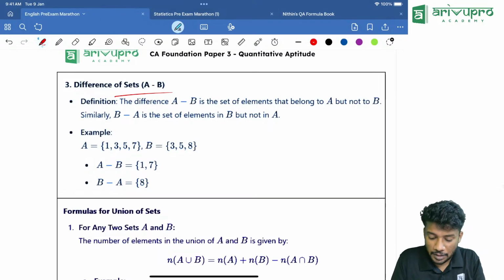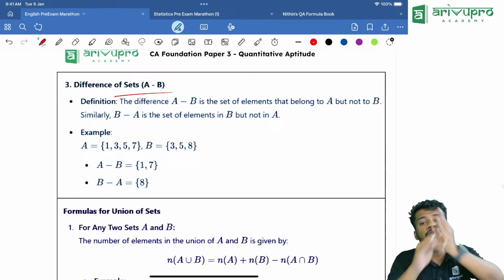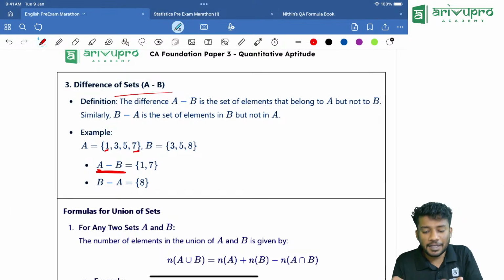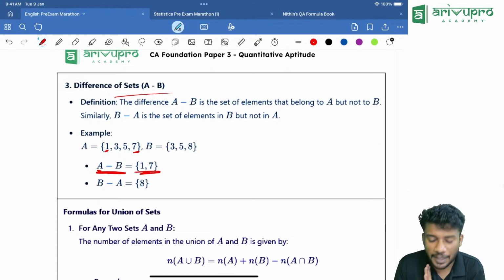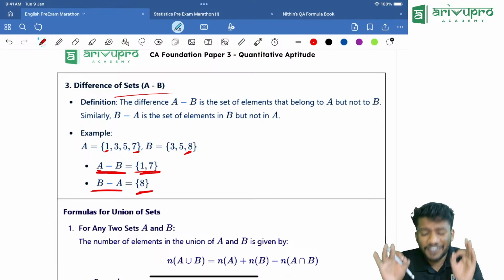Now, difference of two sets. A minus B, always read it like A not B. Whatever is part of A and not part of B. A minus B means whichever is part of A which is not part of B. 1 and 7 are only part of A which is not part of B, so the answer is {1, 7}. Then B minus A is set {8}, that is only part of B, not part of A. Correct? That's why it is set of 8.